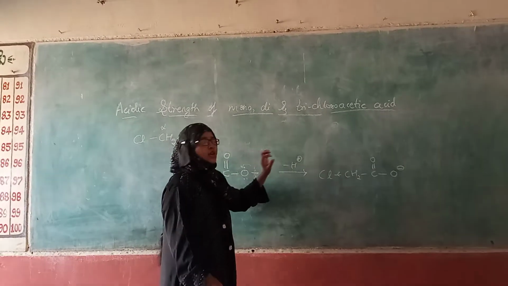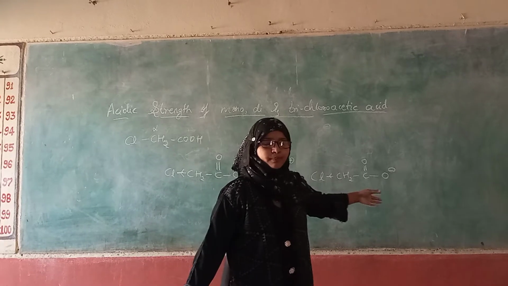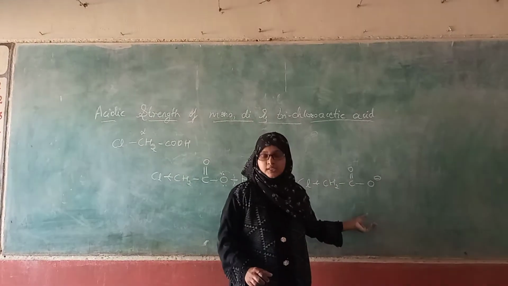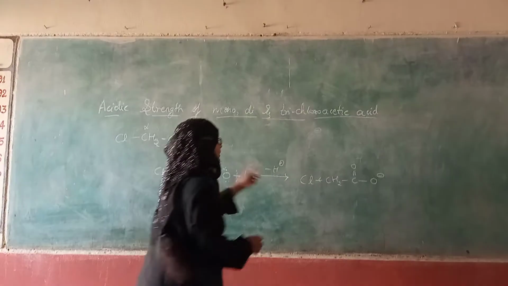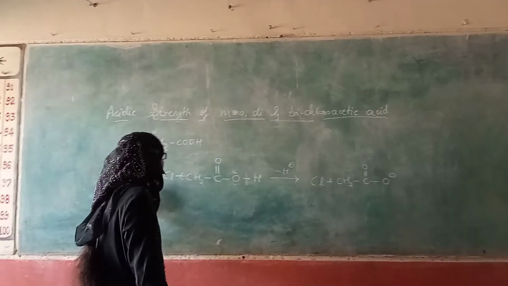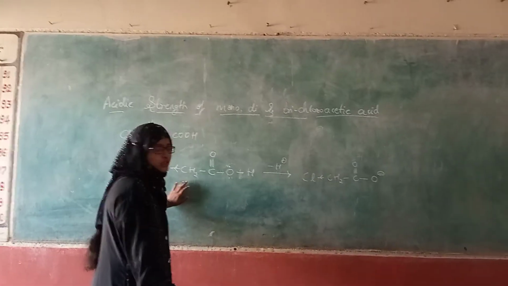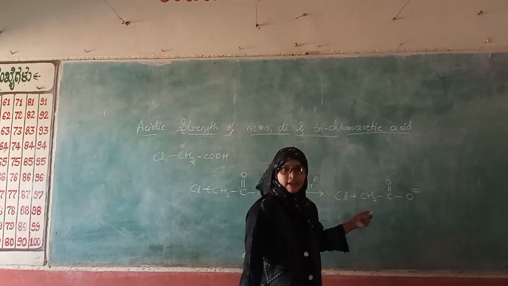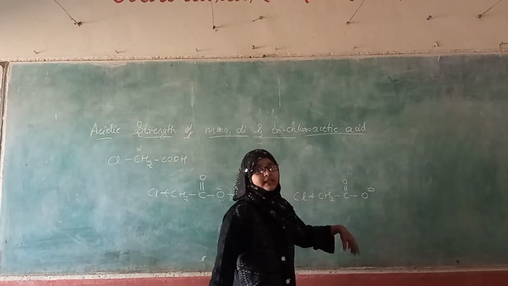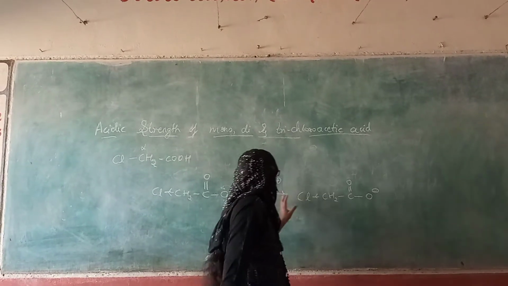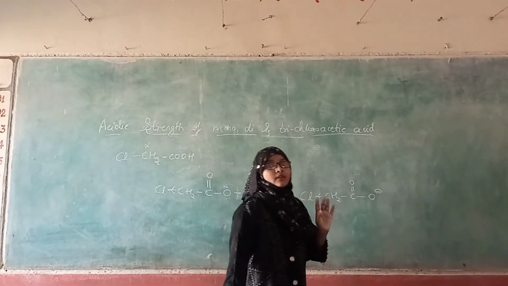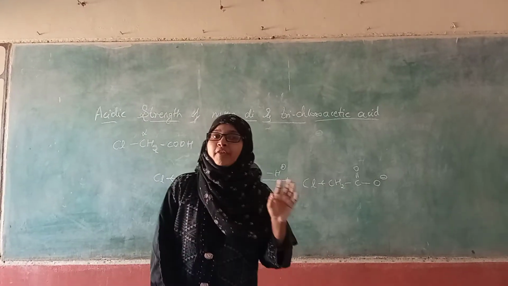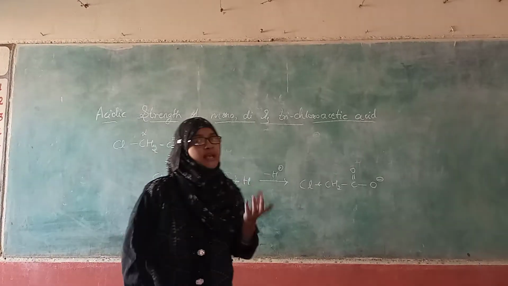ions. So, the sooner it forms a carboxylate ion, the more stable this carboxylate ion is. So this carboxylate ion is more stable than this chloroacetic acid. Because of the presence of one chlorine, it is becoming more stable. If it is more stable, then it is more acidic, because what is acid? The loss of hydrogen. The compounds which give their hydrogen ions very easily are known as acids.